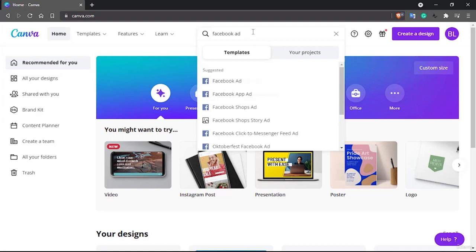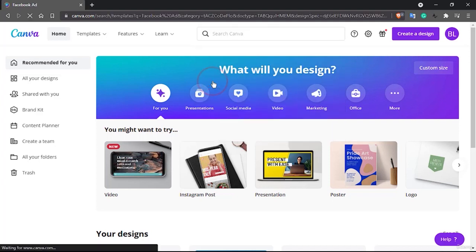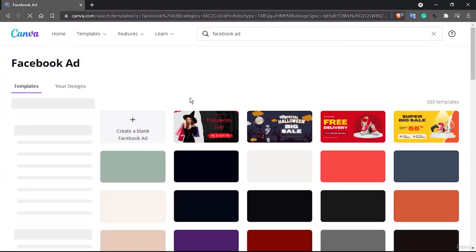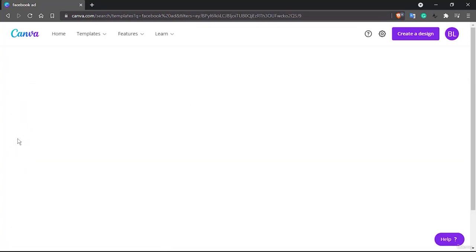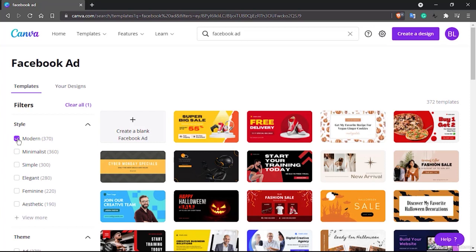So we'll have to search for Facebook ad, and you can see it gives the right dimension already, and there are different sorts of Facebook ads to go with. Let's start with our basic first Facebook ad. Now, yes, you can create one of your own from a blank Facebook ad, or you can start with something looking forward with these templates. So let's go through two ways, and let's first of all look at this ad through the template route.